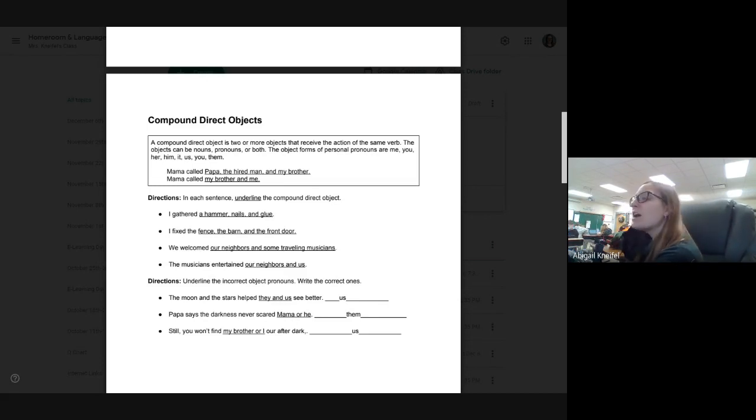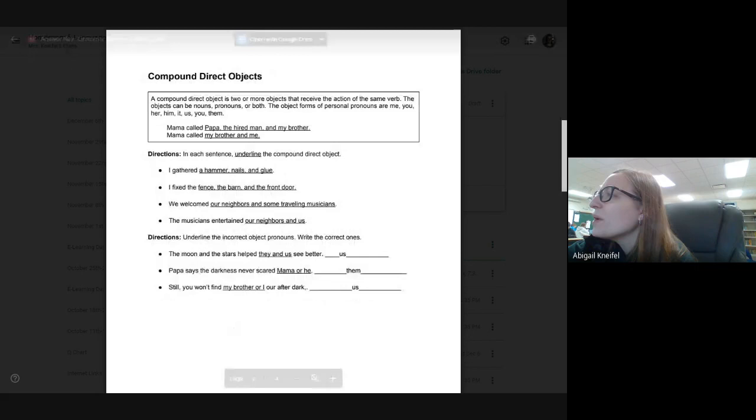And the last one, the musicians entertained our neighbors and us. Entertained is our verb. Who is being entertained, Eric? Yes, our neighbors and us. Our neighbors is one and us is two. So that is why it is compound.